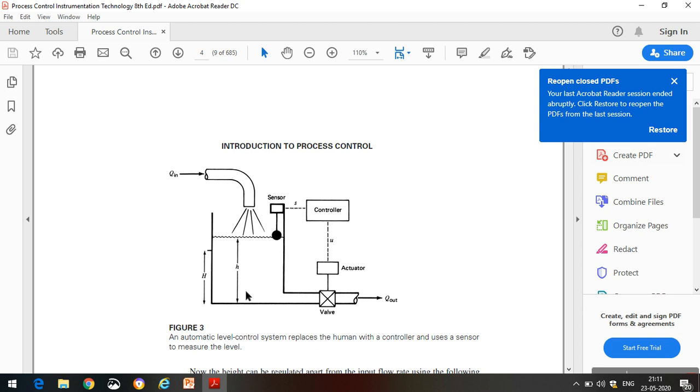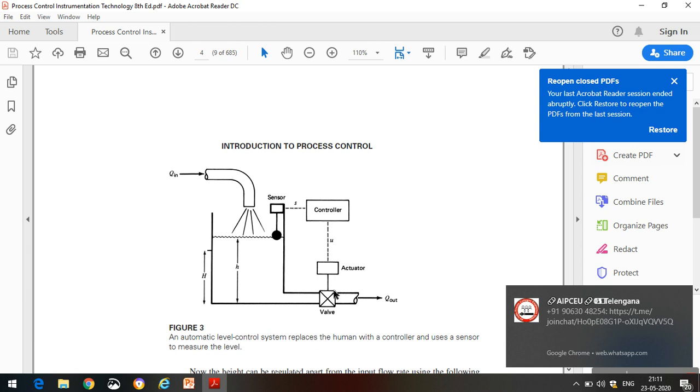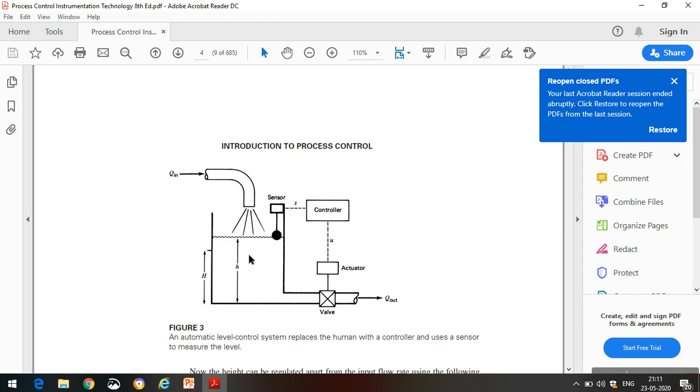You can use other variables as manipulated variables too, but the controller will select only one variable, by varying which the control variable has fast changes to reach the desired set point. So the variable selected by the controller to bring the control variable to the set point is called the manipulated or controlling variable. These are the definitions of control and manipulated variables.